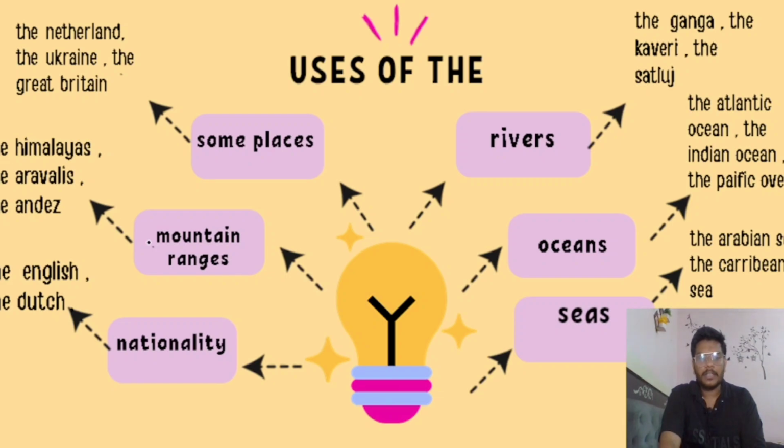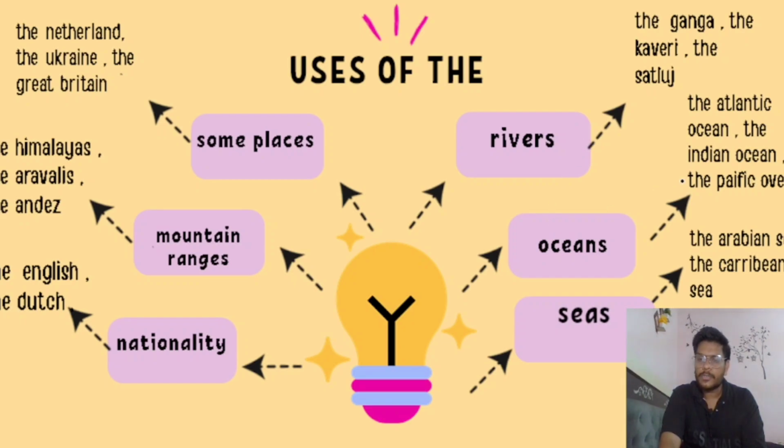Before nationality, the English, the Dutch. Here the English describes a whole community. It's not a language. It's a whole community, the Dutch, the English. So before nationality, we have to use the article. Rivers: the Ganga, the Kaveri, the Satluj. Before river names, we have to use the article.